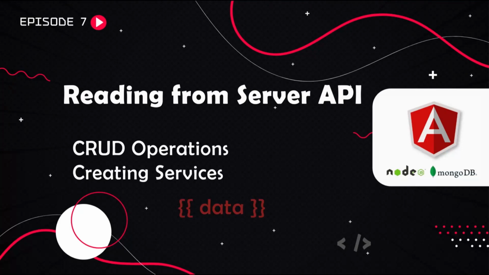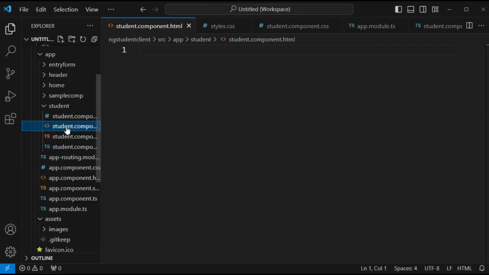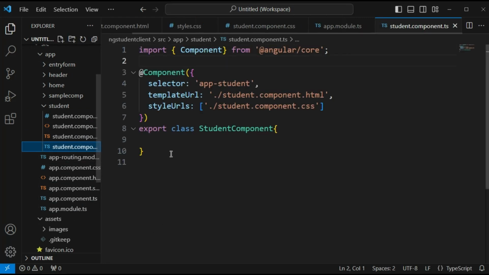Welcome back. In this video, we are going to learn about the read operation from the Angular application. That is, we are sending a request to the server API from the Angular application, retrieving the student details from the server, and then displaying them inside our Angular frontend. In the student component.html file, I have cleared all the content, and inside the student component class also I have cleared all the content.